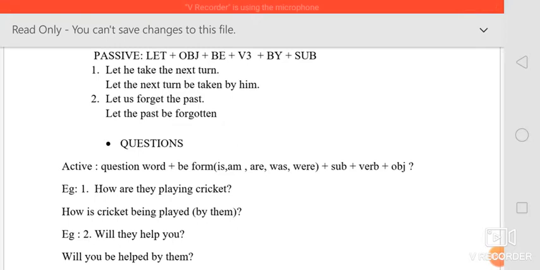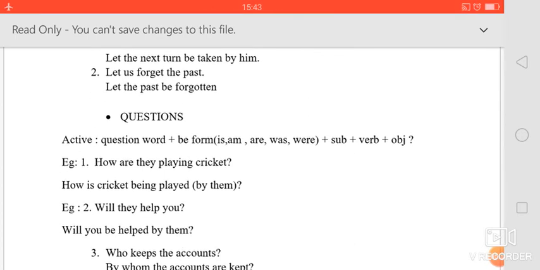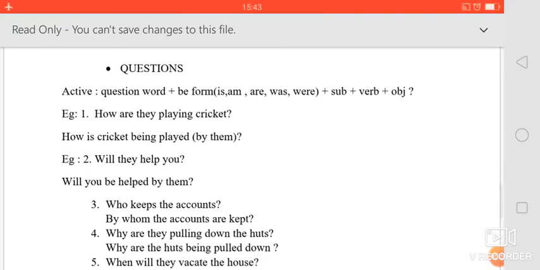Okay, now second one, see, let us forget the past. So the past is the object, so we are writing it first. Okay, let the past be forgotten by us. Okay, that is how we are going to change. By us is optional, that's why I have not written it. Now let's go to the questions.